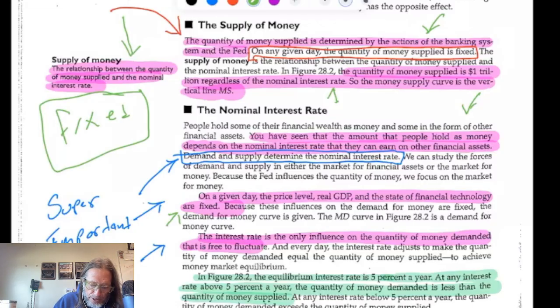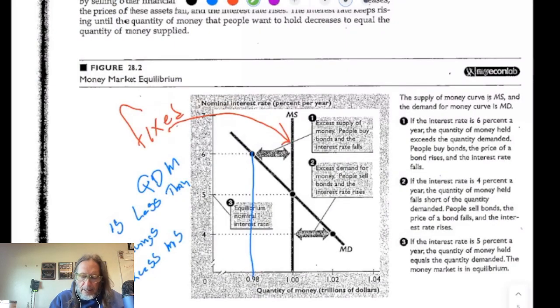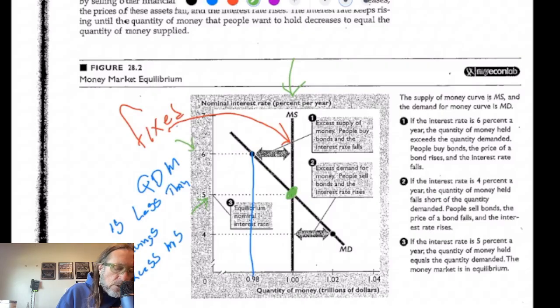Okay, so when we look at everything like that, we come down here and you can see the curve we're looking at. And we have the fixed money supply. So it's going to give us this curve. We have the money demand curve that fluctuates, right? The quantity of money demanded changes based on the interest rate. So if this were the equilibrium, 5%, right? That's where they're going to touch right here. That's the equilibrium.